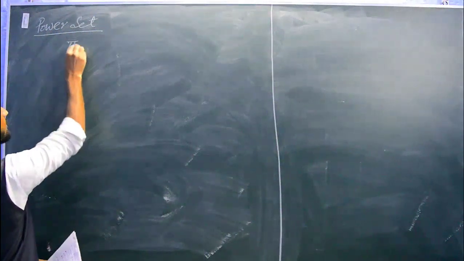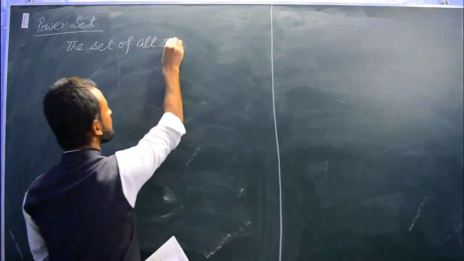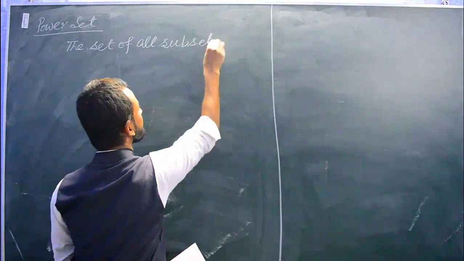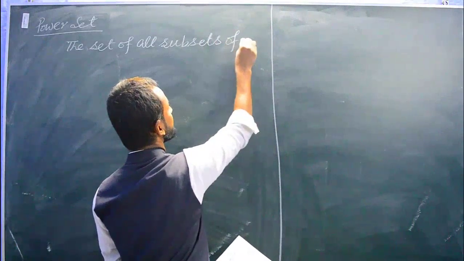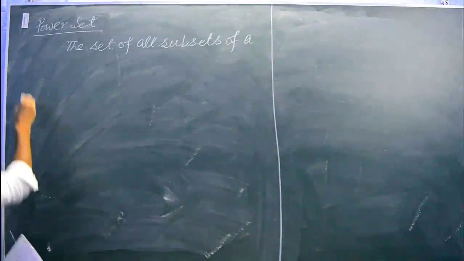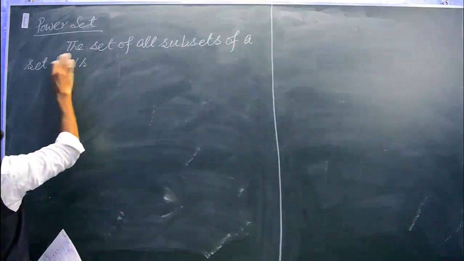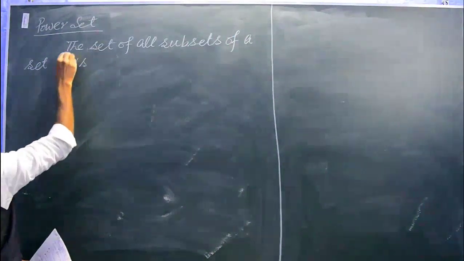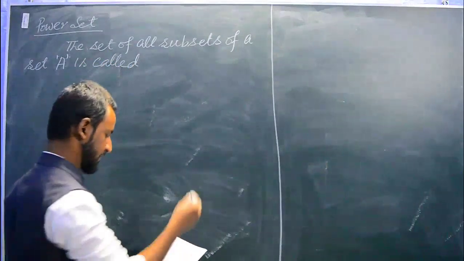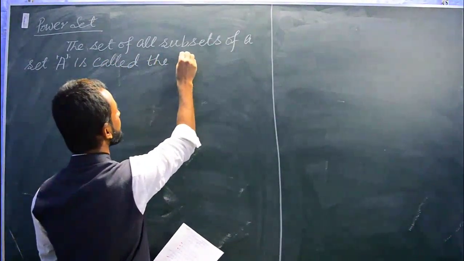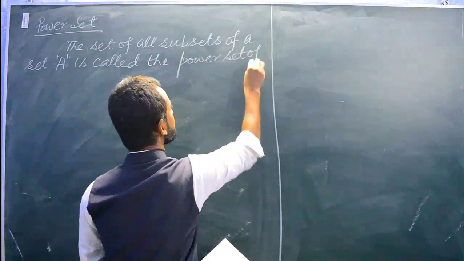The set of all subsets of a set A is called the power set of A.